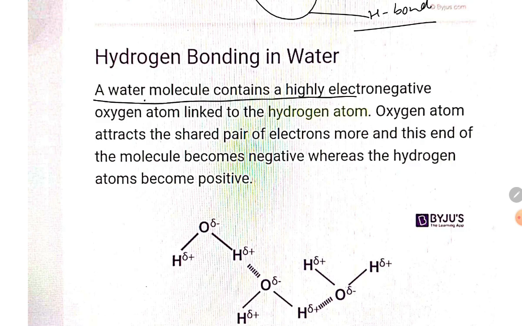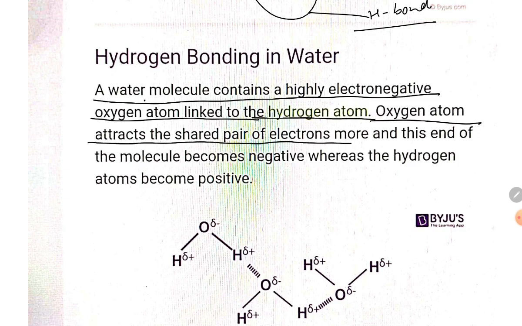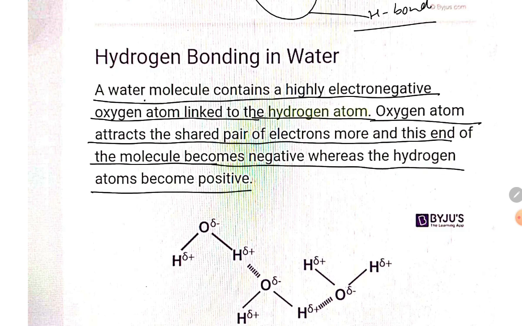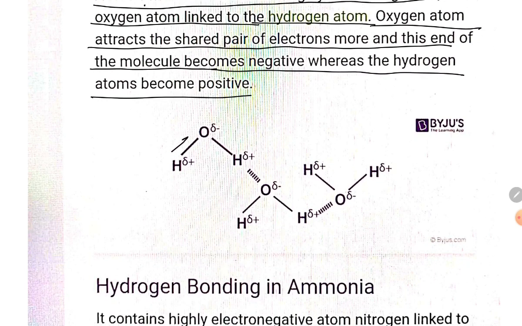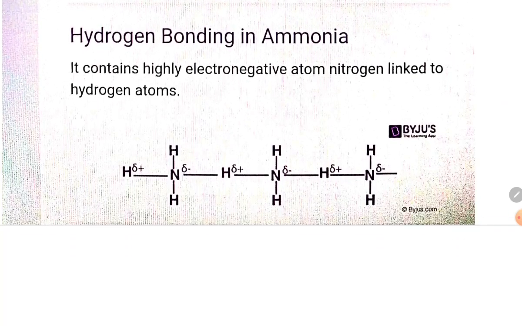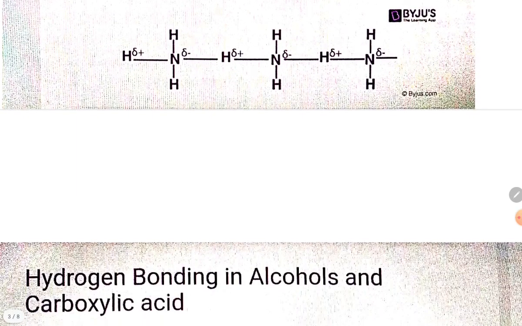Hydrogen bonding in water molecule. A water molecule contains a highly electronegative oxygen atom linked to a hydrogen atom. The oxygen atom attracts the shared paired electrons more, so that end of the molecule becomes negative, whereas the hydrogen becomes positive. So it is pulling the electron here. So negative, positive, then again negative, positive. This positive charge and negative charge attract each other, and that results in what, student? H bond.